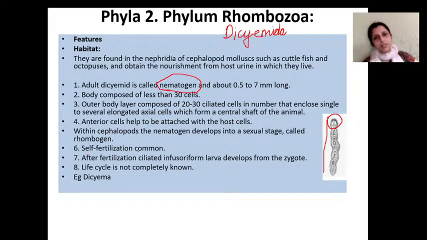Then self-fertilization is very common, and after fertilization, a larval form is present. After fertilization, a larva is formed, and that is called the infusoriform larva.